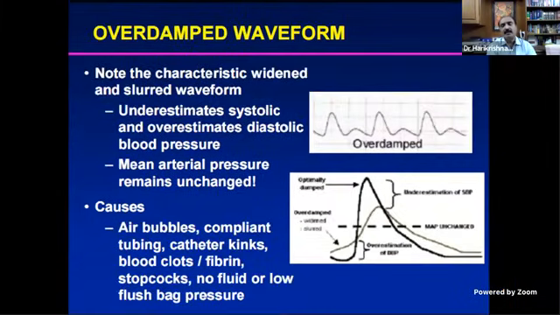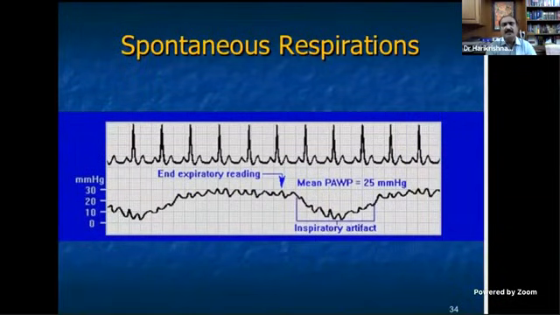The over damped waveform you usually see in the cath labs. There is underestimation of the systolic pressure and overestimation of the diastolic pressure, due to air bubbles most commonly, compliant tubing, catheter kinks, blood clots, etc. Most of these things you can always correct by doing a proper adjustment of the system. That is very, very important.